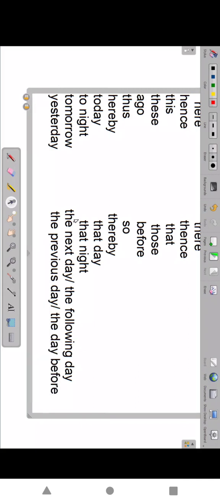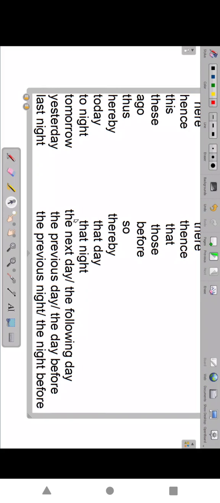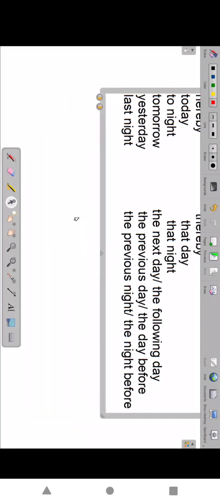Last night changes to the night before or the previous night. Last week changes to the week before or the previous week.